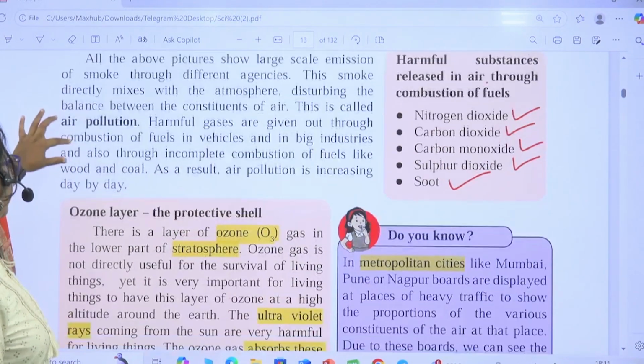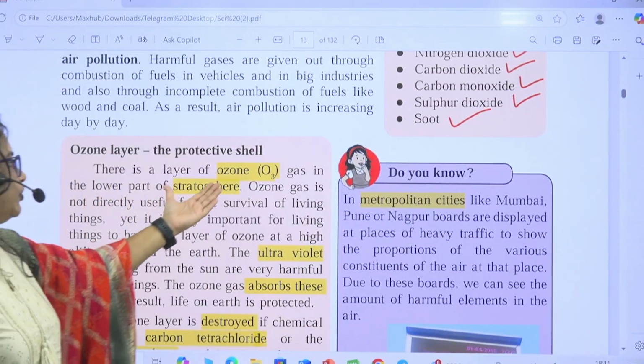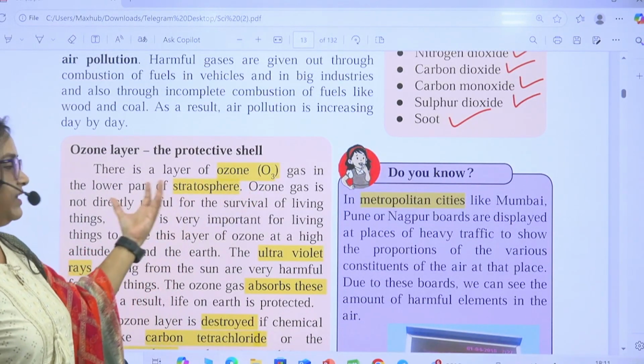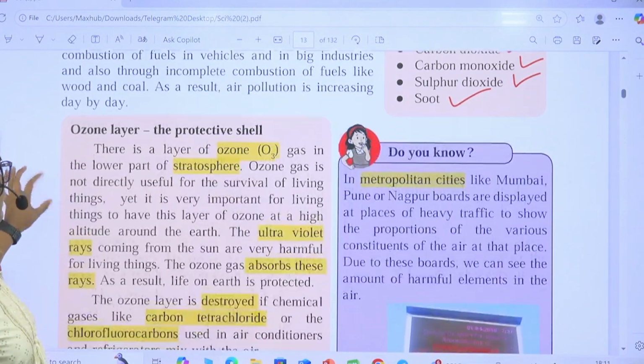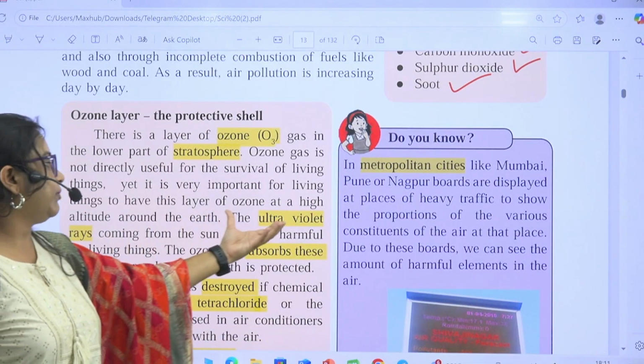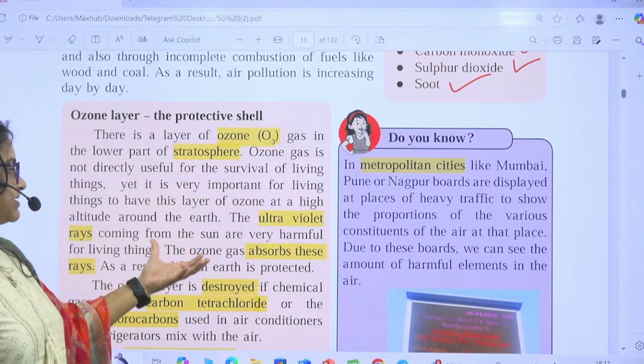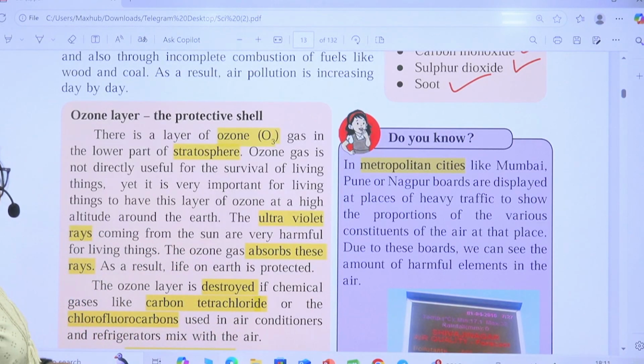Then comes the ozone layer. Just now I have told you ozone is there in the stratosphere. The layer of ozone is in the stratosphere, and it blocks ultraviolet rays coming directly from the sun.